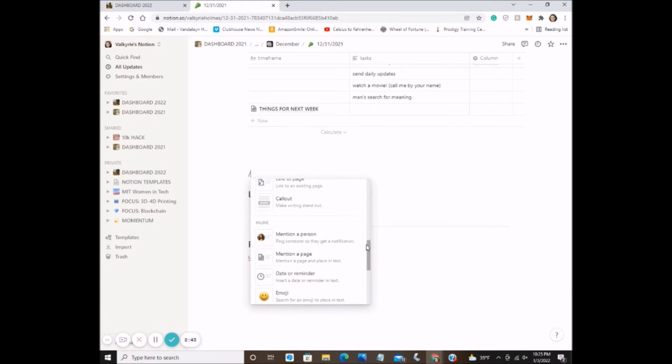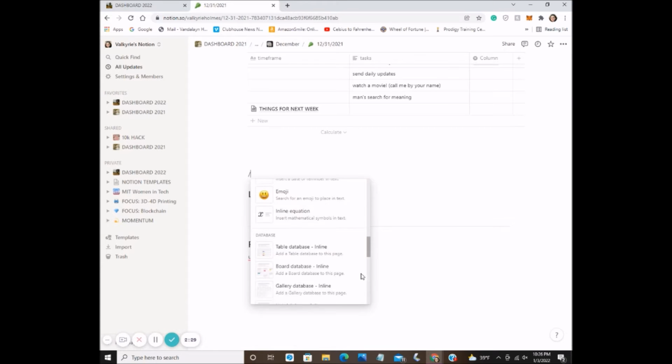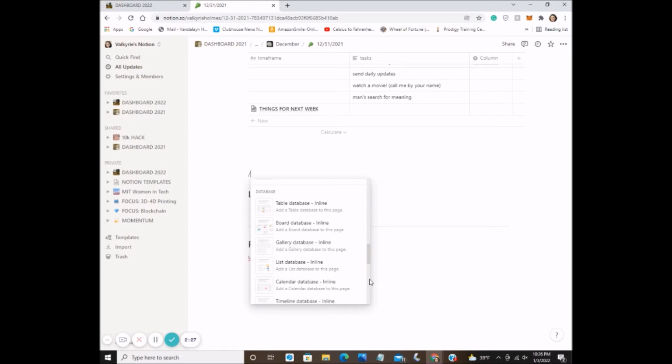And then you get into different things that you can do as an inline. So you can mention people. If you have other people shared on your document, you can ping them so that they get a notification. You can mention a different page or set a reminder or put a different emoji in or anything like that. There's a lot of things you can do. But for right now, all we're going to do is use this table inline.